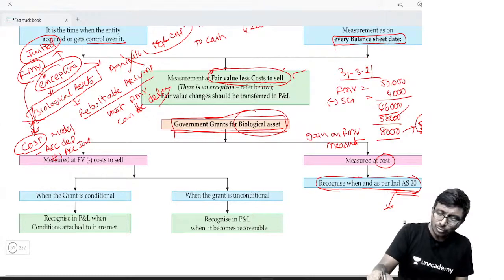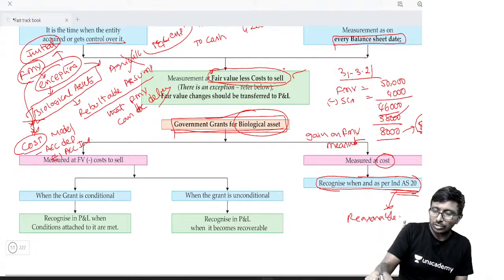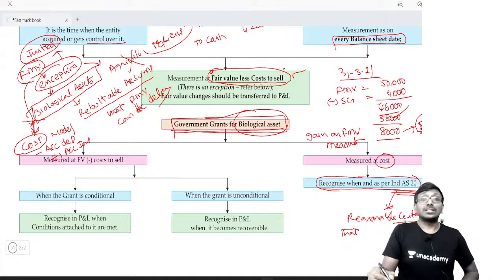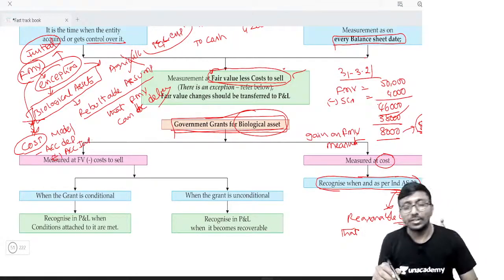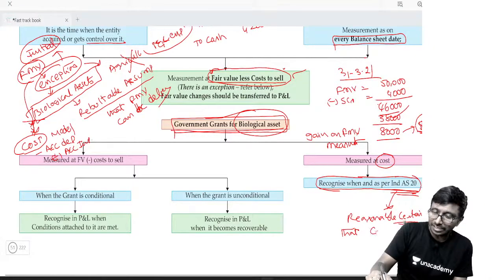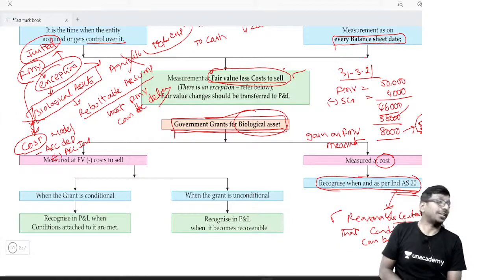Recognize as and when Ind AS 20 is applicable. What does Ind AS 20 say? If there is reasonable certainty that the conditions will be satisfied, you will be able to recognize the government grant as per Ind AS 20.